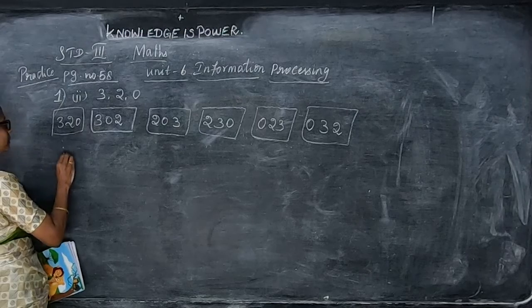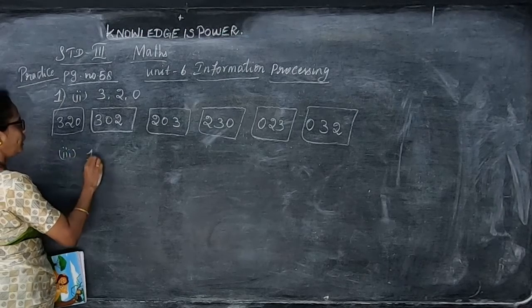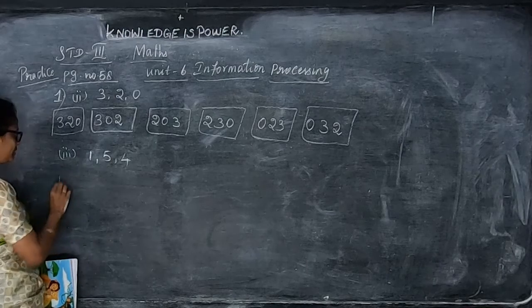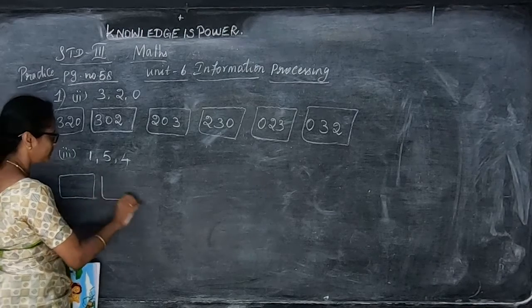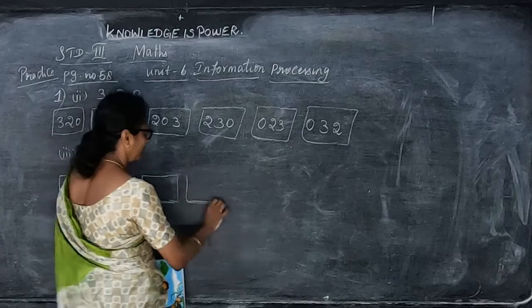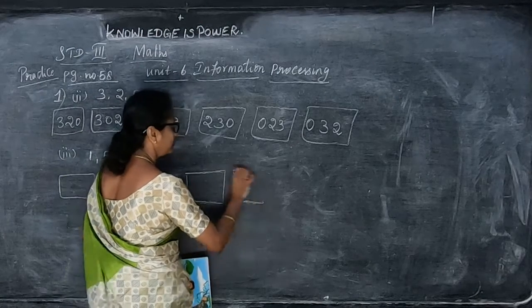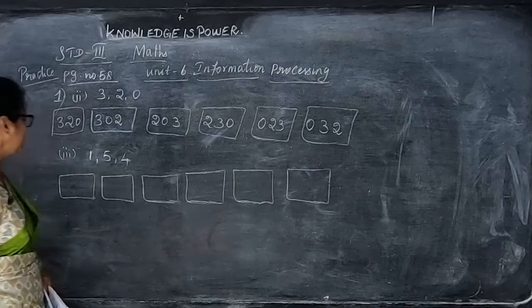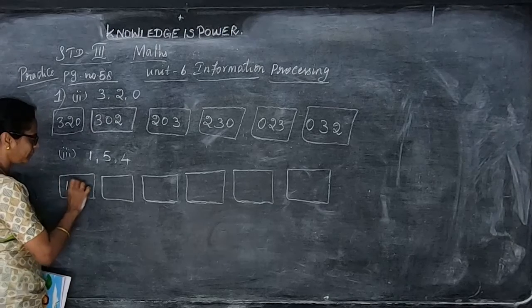154. The third sum is 1, 5 and 4. So in this number we can put 6 ways. Here I can take 154.